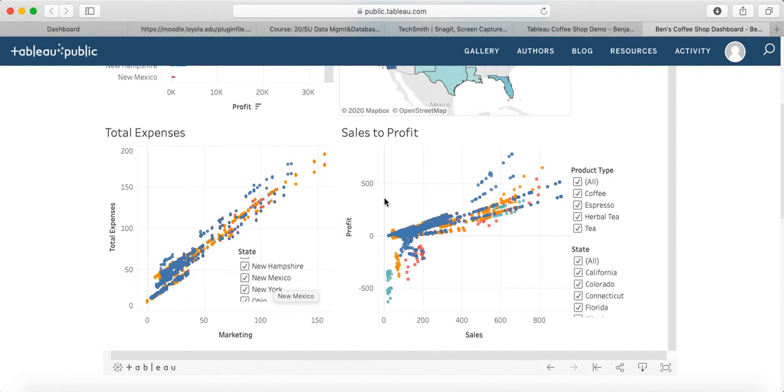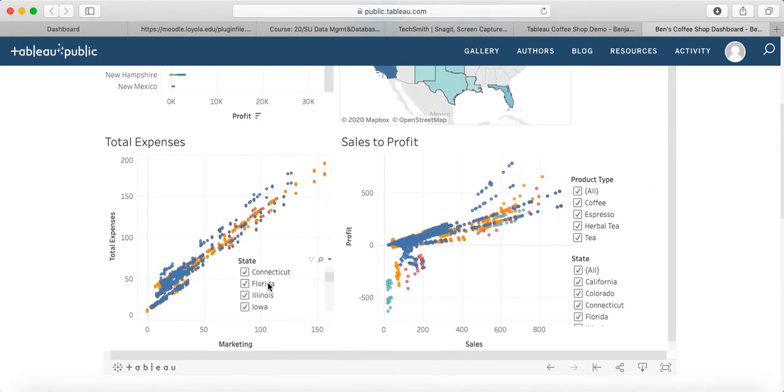Now, the fourth worksheet I included is the sales to profit sheet. And with this sheet, we could do the same thing, focus on a specific state, but we could also look at each specific product type and which products are giving them a loss and the products that are doing the best and giving them the most profit.